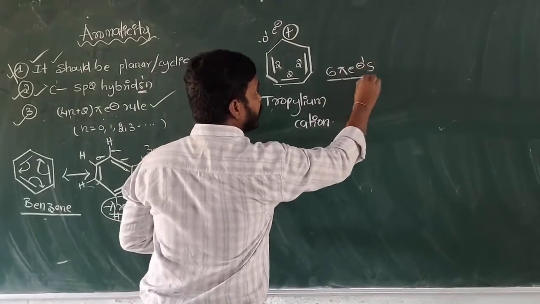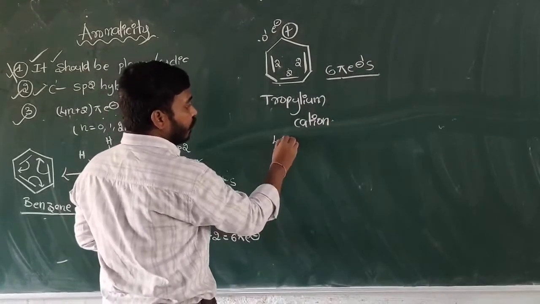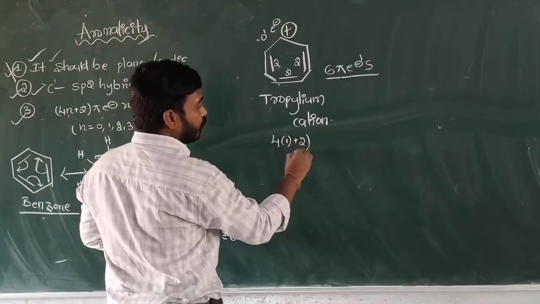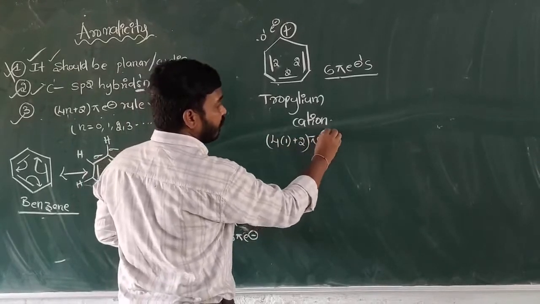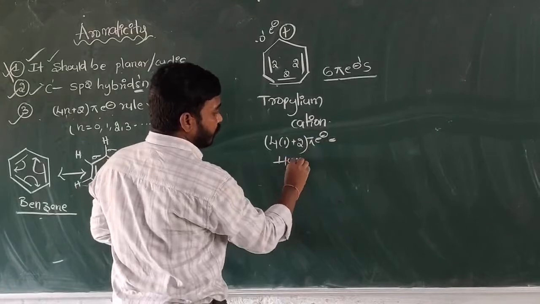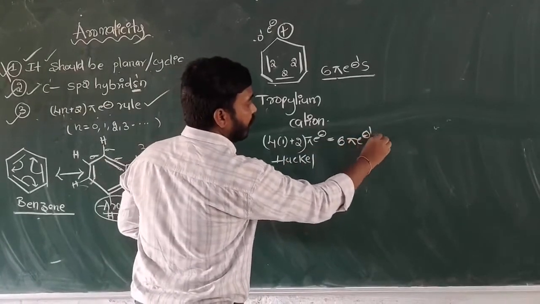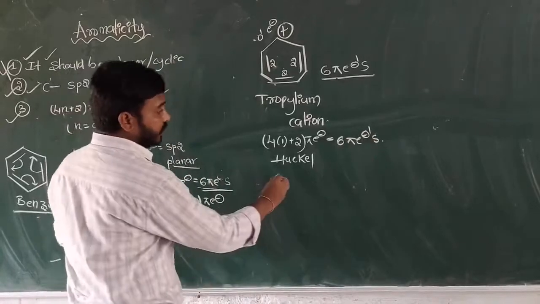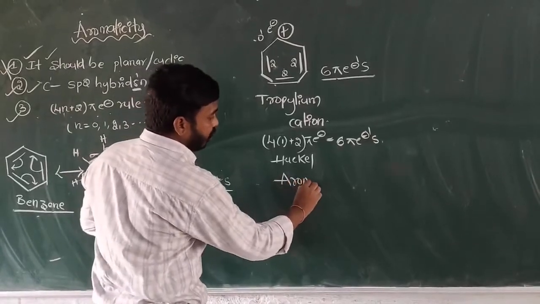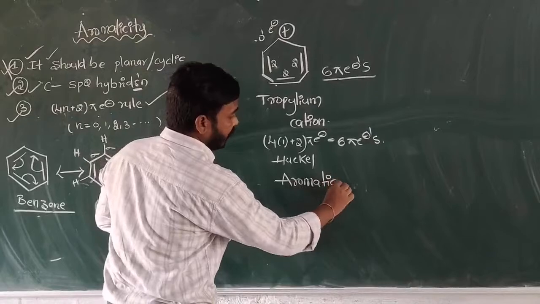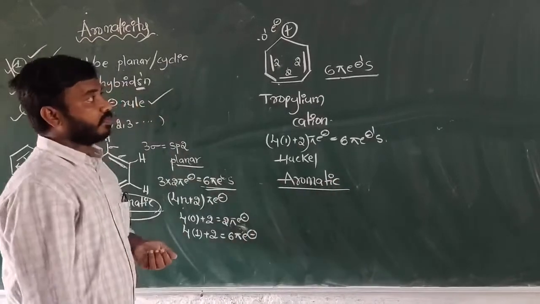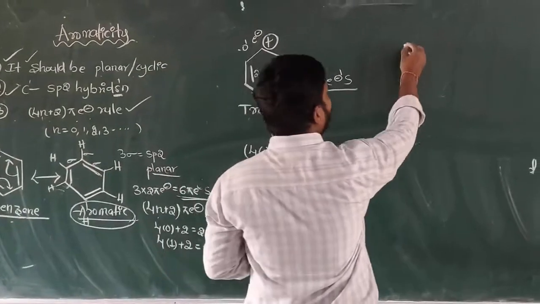Totally 6 pi electrons means it follows 4 into 1 plus 2 pi electrons. It follows Hückel rule. 6 pi electrons. So it is an aromatic compound. And the next one is a very important one.